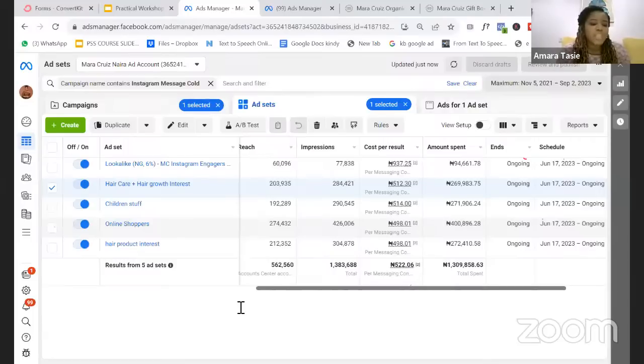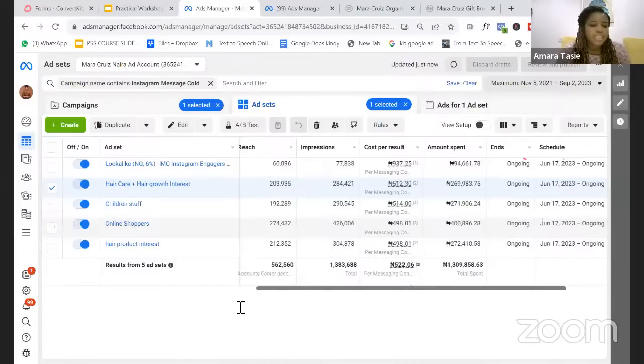Then someone says, please, what objectives are we using? So it depends on what you want to do. Whether you want them to send you a message, you can use that. Whether you want them to visit your website, you can do that as well. So it all depends on exactly what you want people to do when they see your ads.